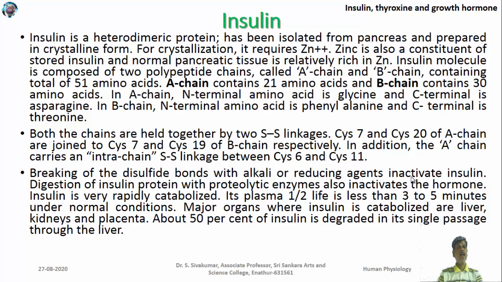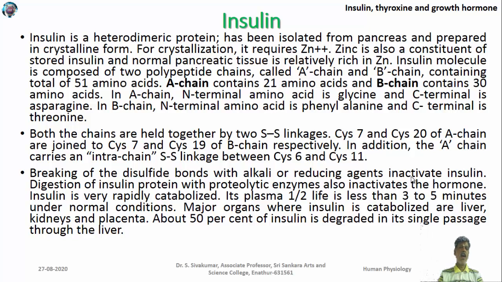Insulin is a peptide hormone which is synthesized from the beta cells of the islets of Langerhans of the pancreas. This hormone requires zinc ion for its function. The insulin molecule usually contains two polypeptide chains connected by disulfide bonds. One polypeptide chain is known as the A chain, the other as the B chain. The half-life of this hormone is only 3 to 5 minutes. About 50% of the insulin is degraded once it passes through the liver.